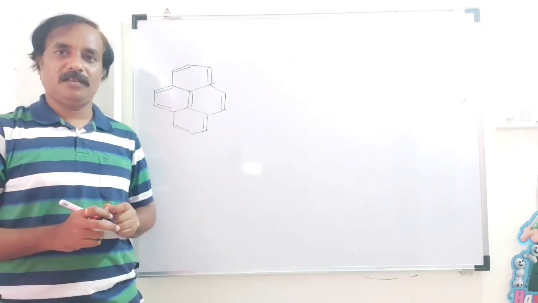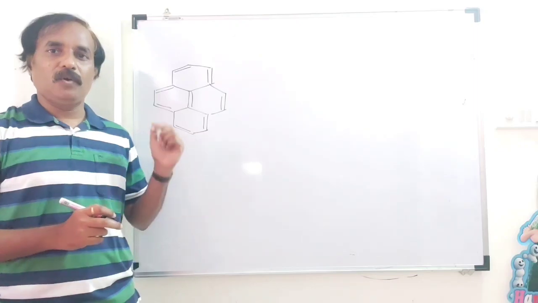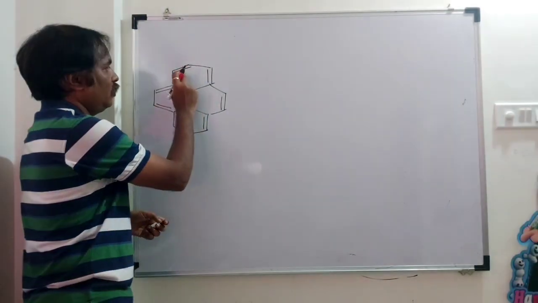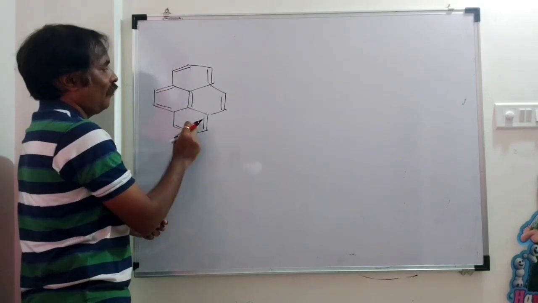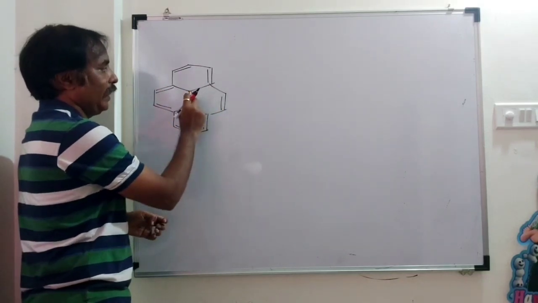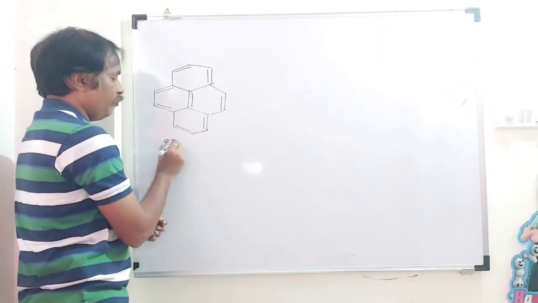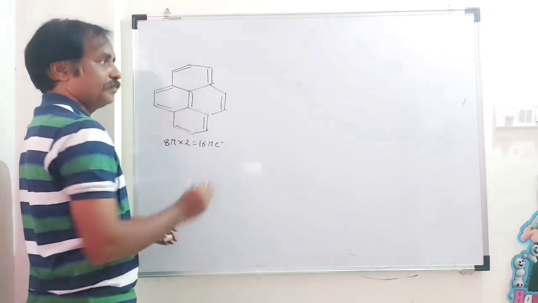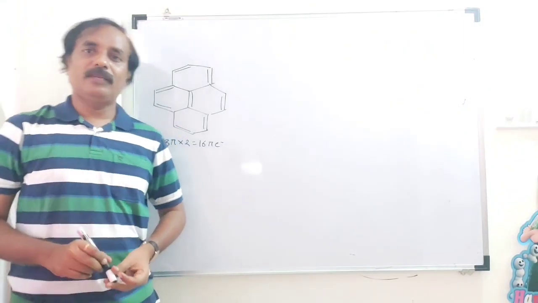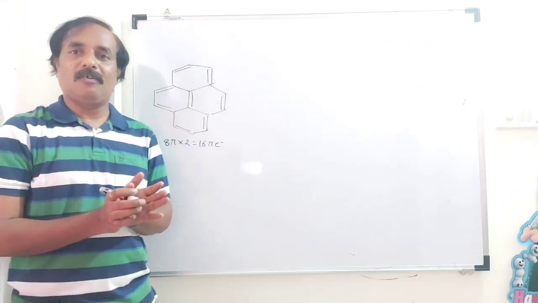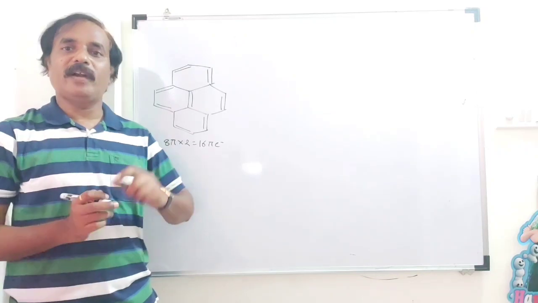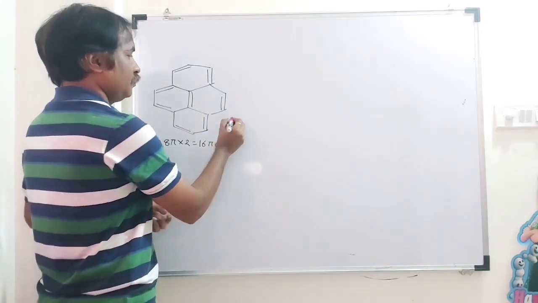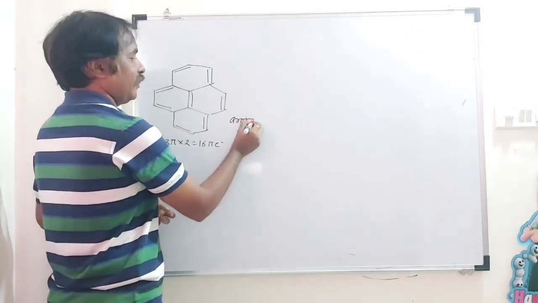The compound is planar. The total number of pi bonds is 1, 2, 3, 4, 5, 6, 7, 8. That is 8 pi bonds into 2, so 16 pi electrons are there. And we know that a compound having 16 pi electrons is anti-aromatic. But remember, this compound is aromatic.